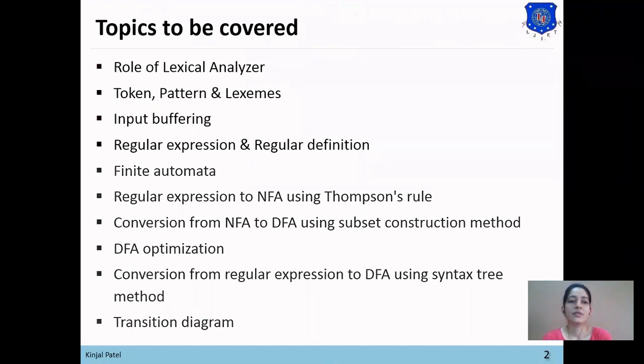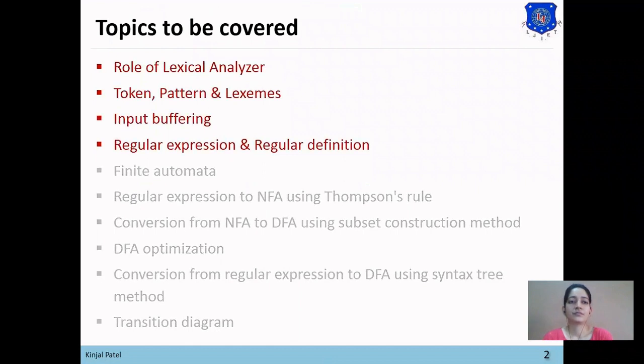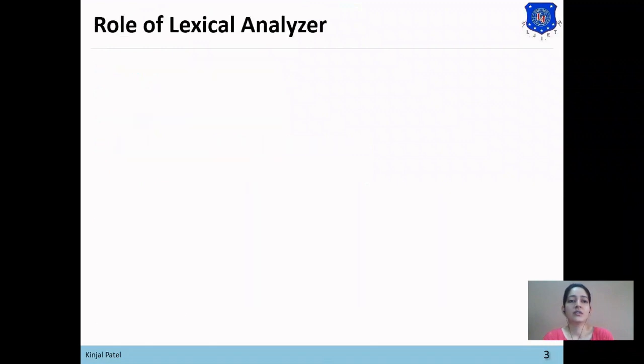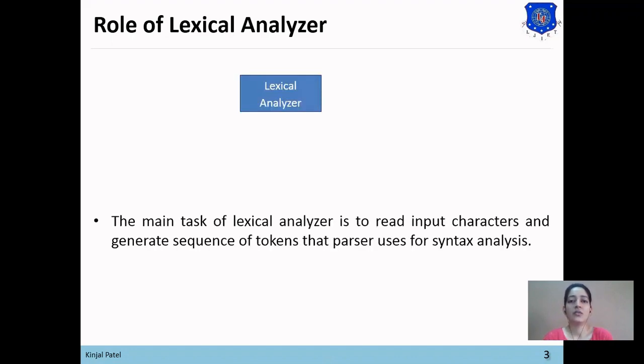And in this video, we will learn role of lexical analyzer, token, pattern and lexemes, input buffering, regular expression and regular definition. So first, what is role of lexical analyzer? As we have discussed in the previous video, lexical analyzer is the first phase of compiler, and the main task of lexical analyzer is to read input characters and generate sequence of tokens that parser uses for syntax